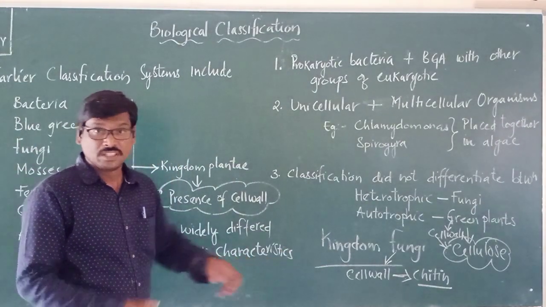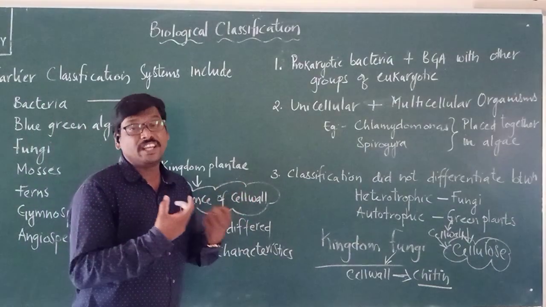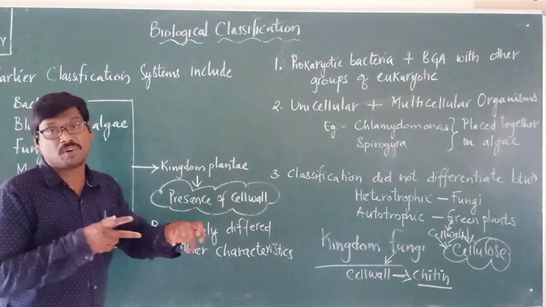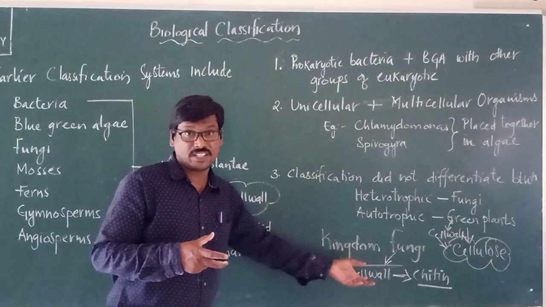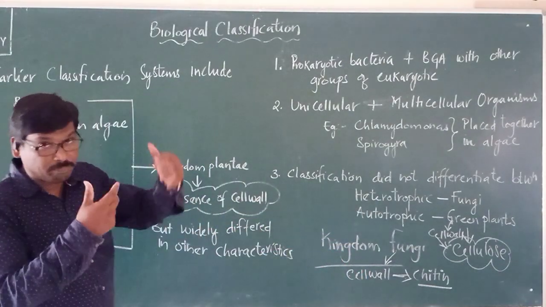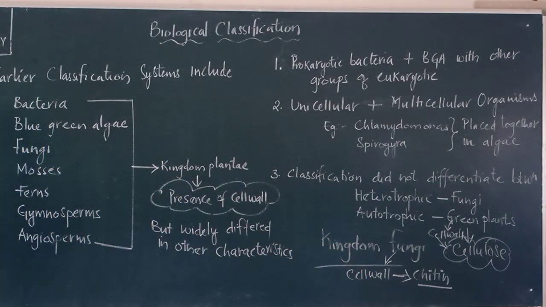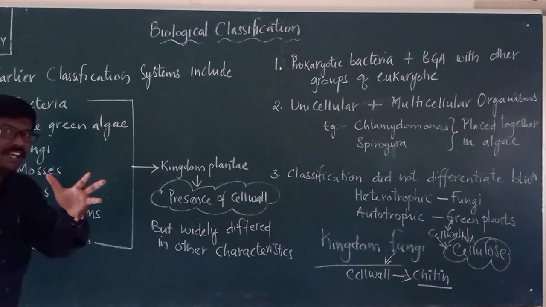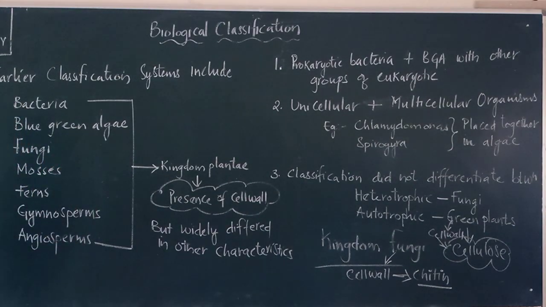So this is how the kingdom Fungi is brought, studying not only the presence of the cell wall and its chemical composition, but also other characteristics of the fungi, which are entirely different from the kingdom Plantae.